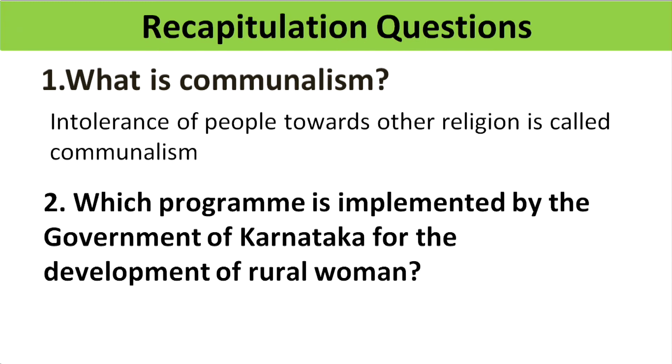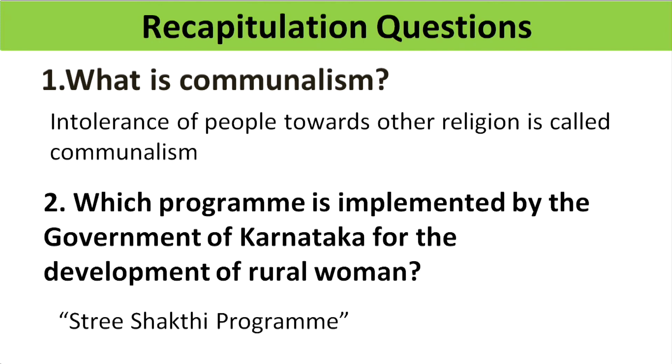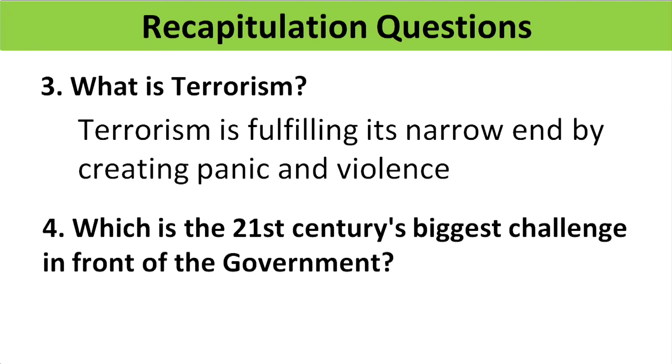Second question, which program is implemented by the government of Karnataka for the development of rural women? Yes, your answer is correct. Stree Shakti program. This program is implemented by the government to improve the status of women in rural areas. Next question, what is terrorism? Terrorism is fulfilling one's narrow ends by creating panic and violence. It is known as terrorism.